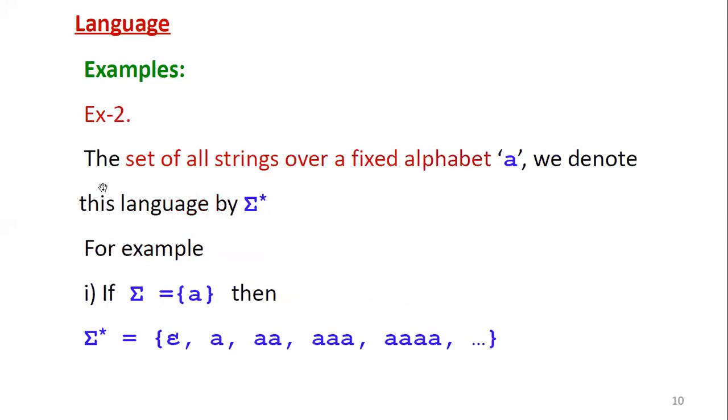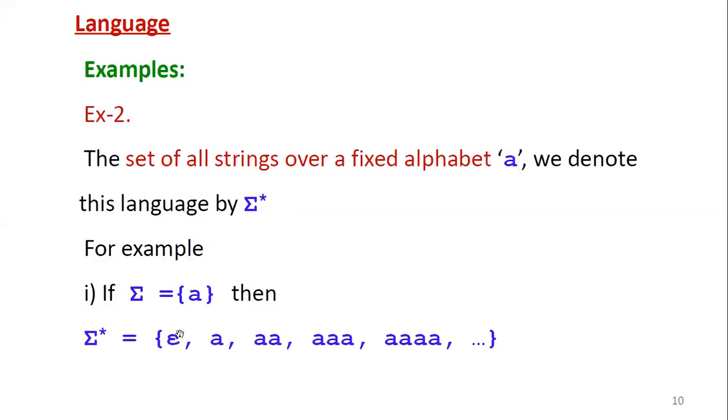Then coming to the second example, the set of all strings over a fixed alphabet. Here the alphabet is fixed as lowercase letter a. Only one alphabet, one letter. So we denote this language by sigma closure. That means the set of strings including null. For example, here sigma equals a, a single fixed alphabet.